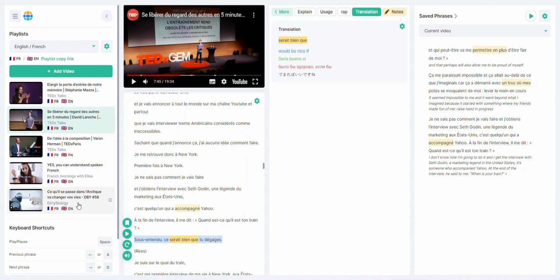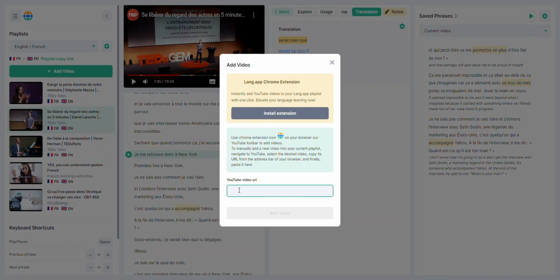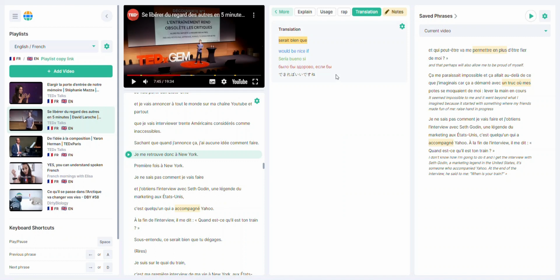And you need to go to YouTube, find the video with subtitles in your target language, and then add. You can either add video by pasting a URL here, or install a Chrome extension, and when you're on YouTube, just click Chrome extension button and this video will be added to your playlist.